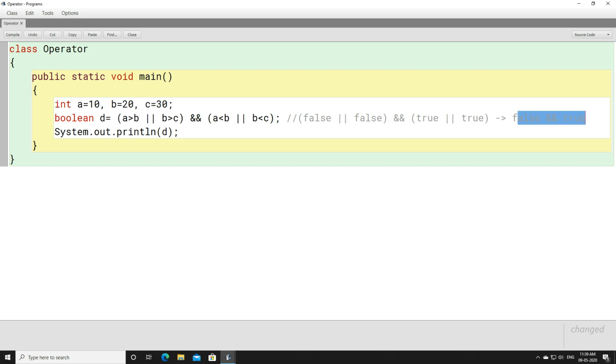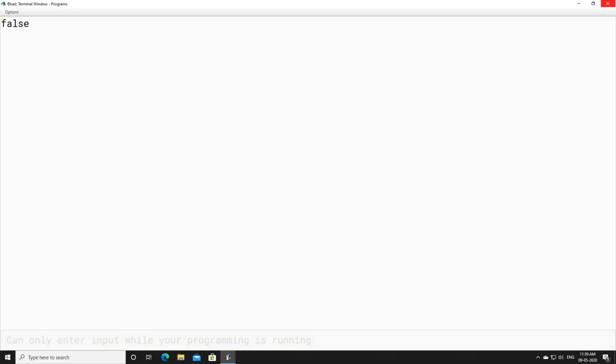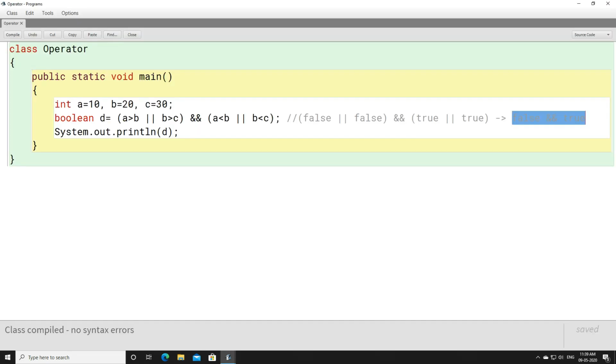Now, what will be the output of false and true? The final outcome will be false. The reason is here we have one false and one true, and we know that when we use the AND sign, we only get true if all the conditions are true, if we have true in each place. But as we have one false here, the final outcome will be false. I hope this part is quite clear to you, how we can use the AND logical operator or the OR logical operator.